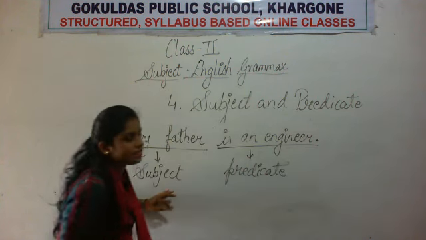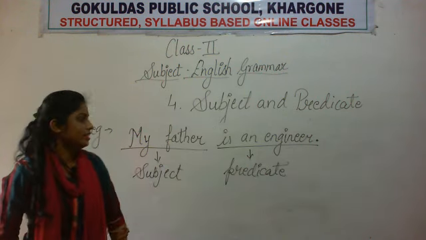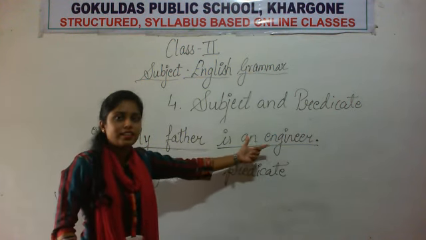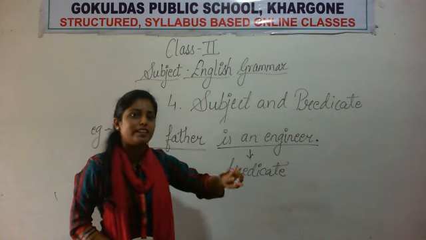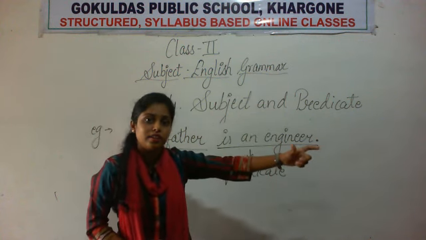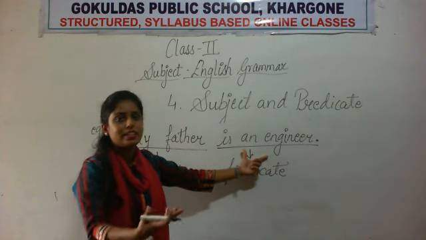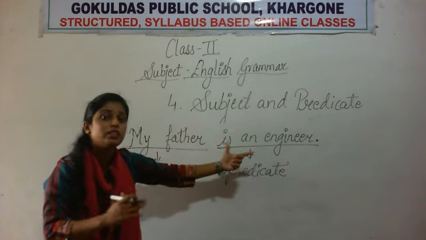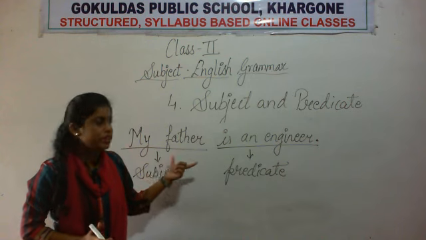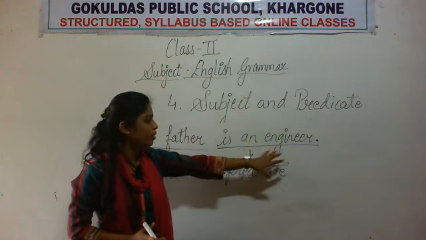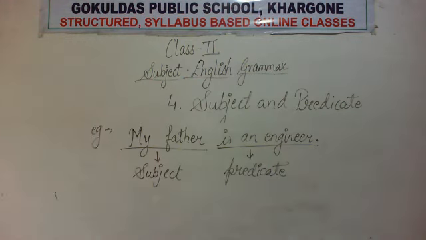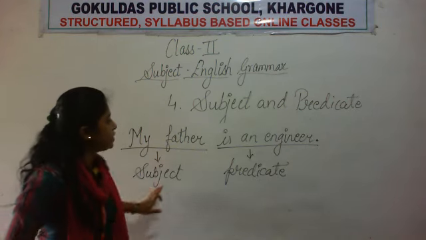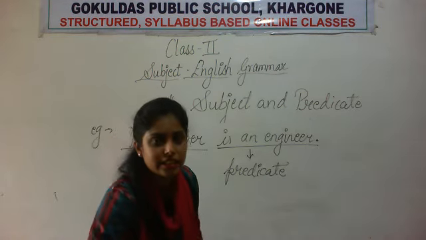The remaining part is the predicate part of the sentence because it tells us the state of being. I told you na, predicate, two things are there, the doing part and the being part. Okay, here someone is being an engineer. कोई एक engineer है. Who is an engineer? My father. Okay, so this part is the being part. That also is the predicate part. So just have a look at the example. My father is an engineer. Here my father is the subject and is an engineer is the predicate.